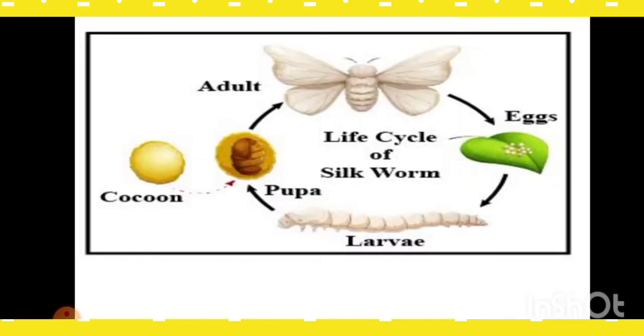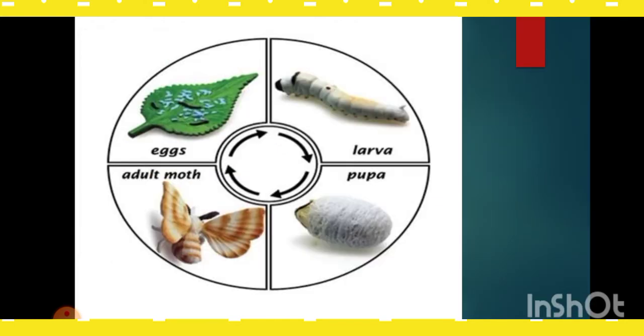What is the life cycle we can consider? First of all, the adult lays the eggs, then the egg hatches into the larva, then the cocoon forms through the figure-of-8 movement and the pupa stage develops. Again this pupa turns into a mature moth, breaks the cocoon and flies out as an adult moth. Again egg, larva, then cocoon, pupa, and then adult. This is the life cycle.